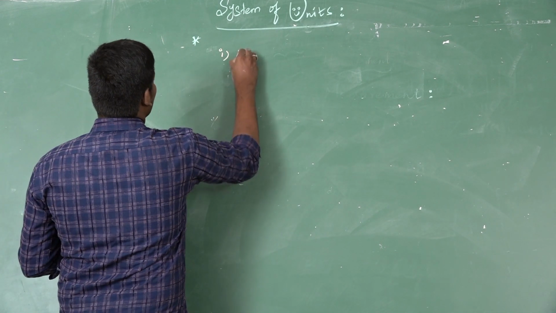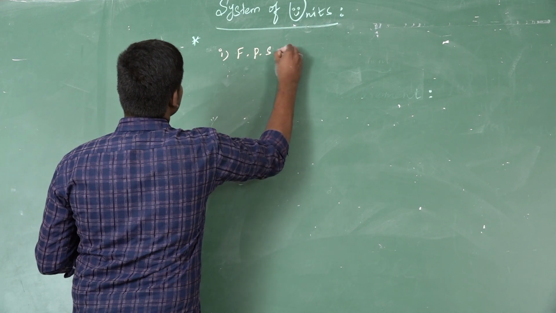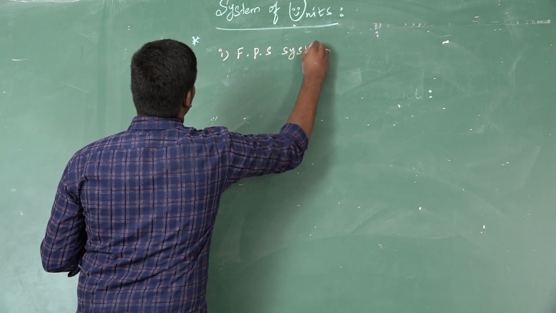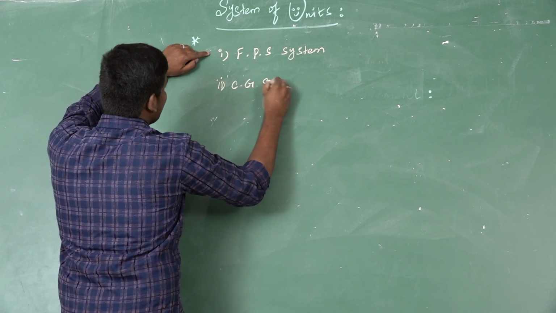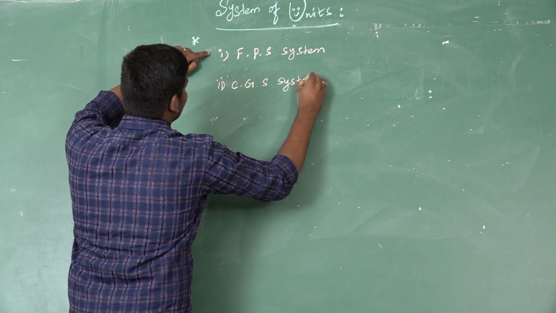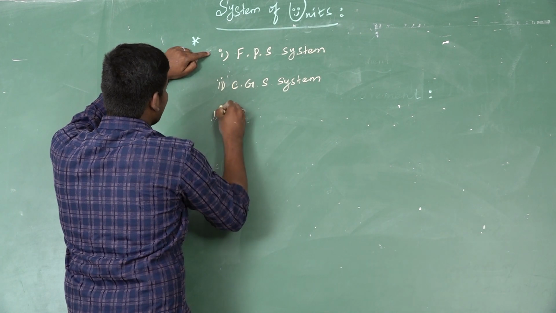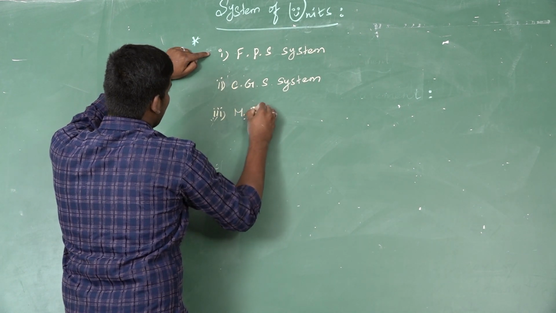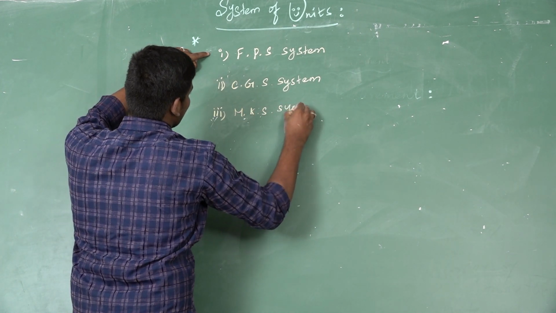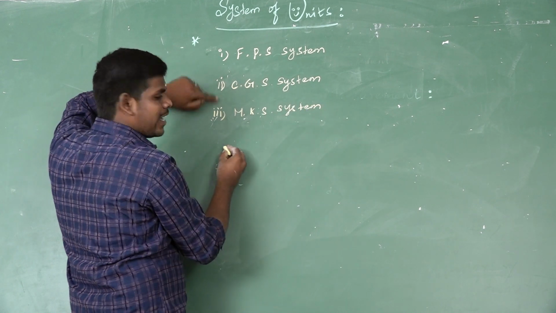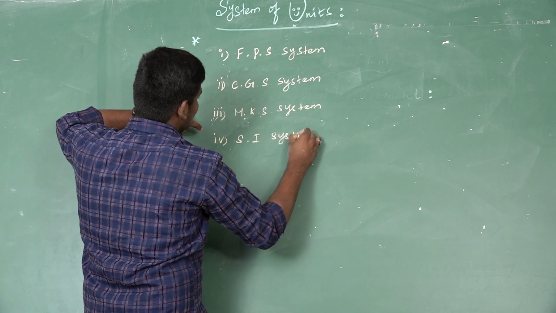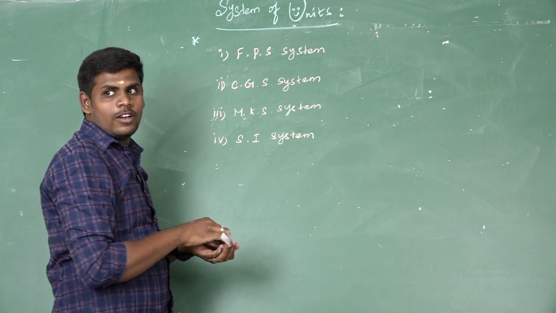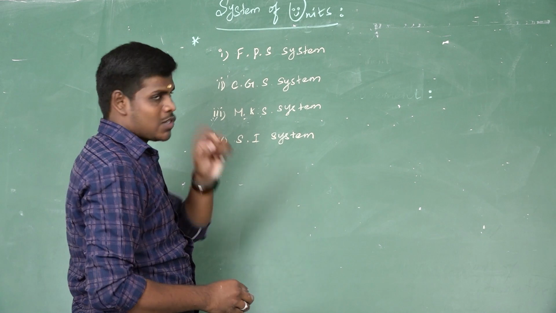First one is FPS system, second one is CGS system, third one is MKS system, and the last one is SI system. First we are going to see FPS system.